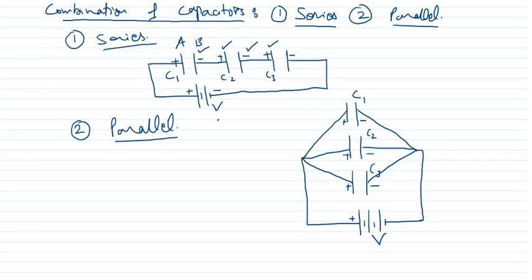I think now it is clear to you what the series and what the parallel combination is.